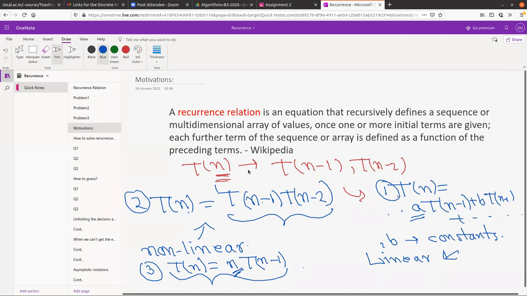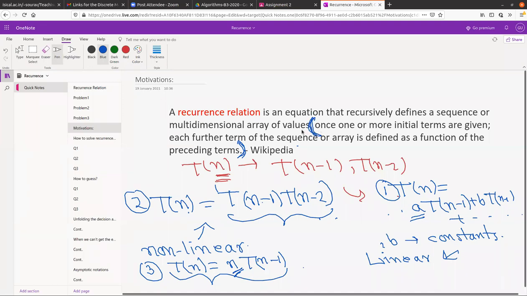Sometimes there may be more difficult or practical problems where you may come up with more complicated relations. That's why we keep that multidimensional array of values in the definition. For now, if you are clear on what we mean by a sequence, I think that is sufficient for our purpose.